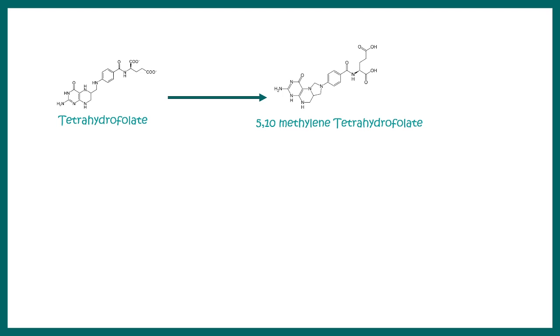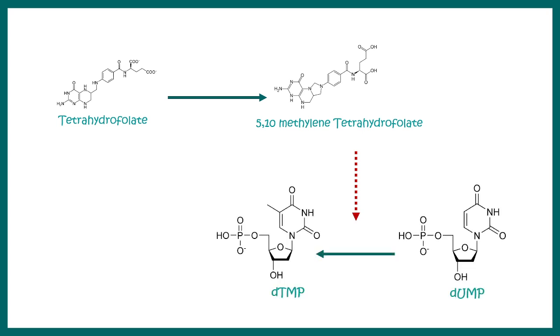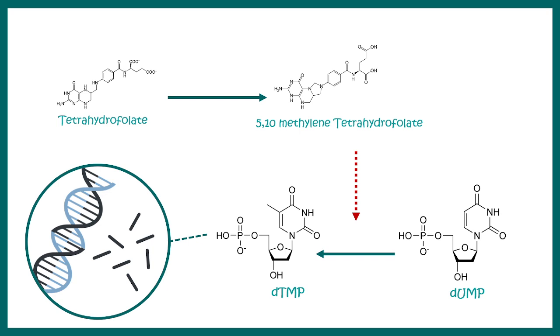Tetrahydrofolate gets converted to 5,10-methylene tetrahydrofolate, which is in turn important for dTMP formation. That is a building block for DNA. So especially the cells which are dividing in the body need new DNA to be synthesized, right? So obviously nucleotides need to be synthesized prior, and as a result they require vitamin B12, and obviously if tetrahydrofolate is not converted to 5,10-methylene tetrahydrofolate, then this reaction is perturbed.